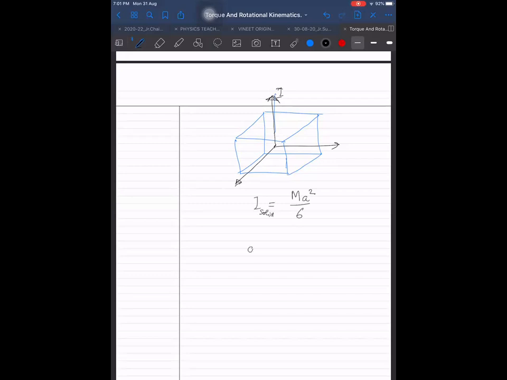If I take I solid and write it as M, I should write M in terms of density first of all. Then it will become rho into a cube, into a square by 6, that is rho a raised to power 5 by 6. And then this is I solid.